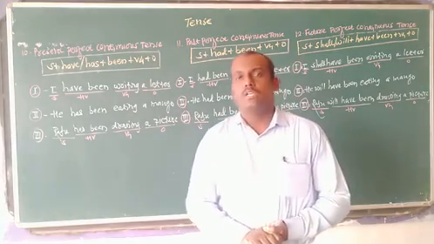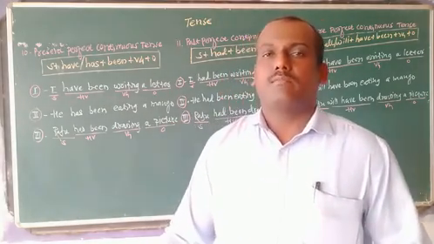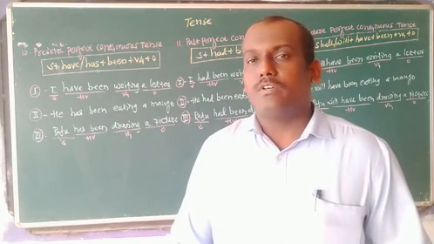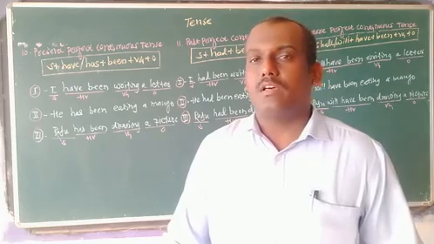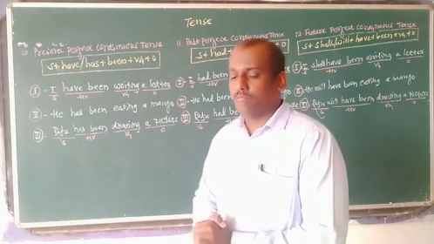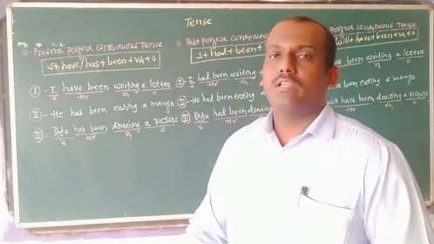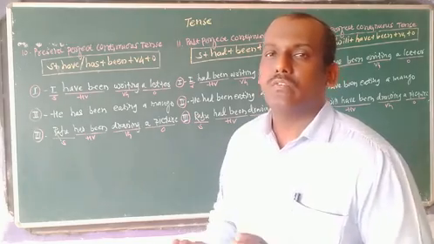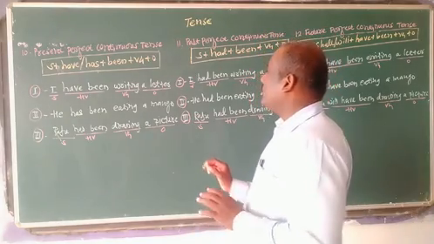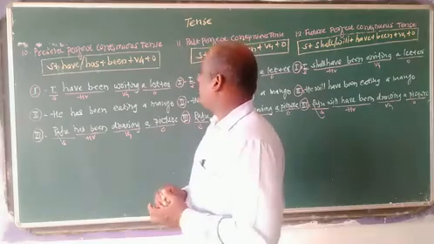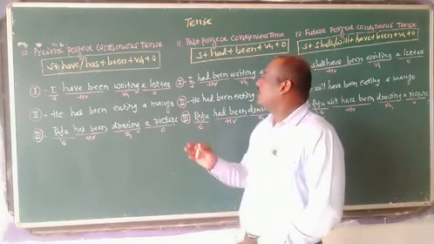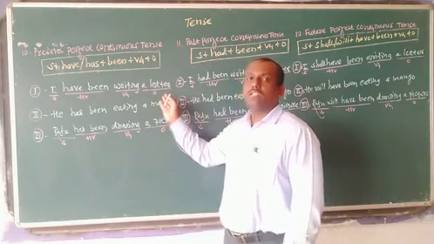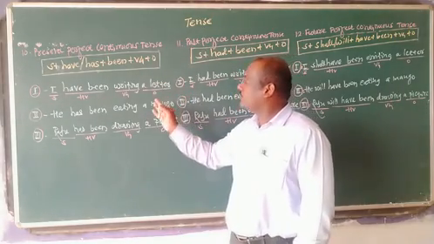I told you, in the board exam there will be two types of questions. First type is how to identify the particular tense. I am going to tell you something which is very easy to identify. While identifying the particular tense, if the question is to identify the tense, then we have to read the sentence and find out the main verb.